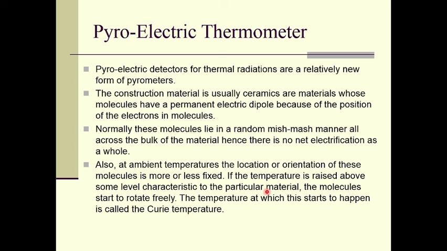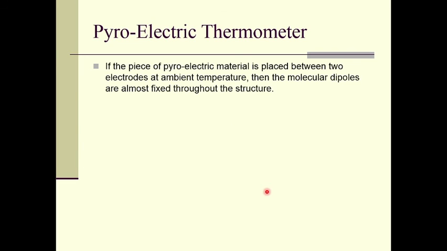But when the temperature is increased, they start aligning in some particular direction, right. At a particular temperature they start to rotate freely, and that temperature is called the Curie temperature, right.